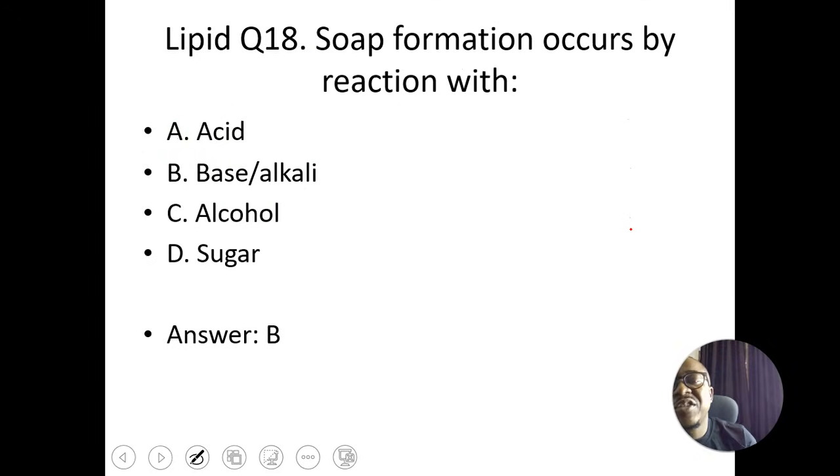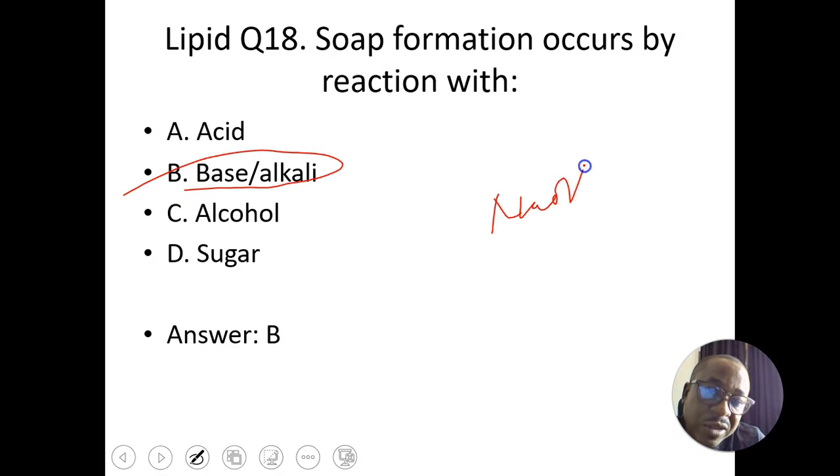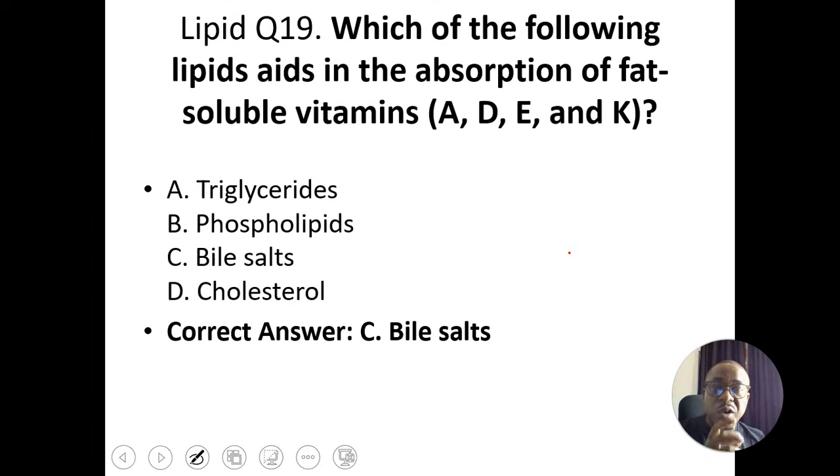Soap formation occurs by reaction with a base or alkali, usually sodium hydroxide or potassium hydroxide. That's what is called saponification. Which of the following lipids aids in the absorption of fat-soluble vitamins? A, D, E, and K are fat-soluble vitamins. So do we say triglyceride? Do we say phospholipid? Do we say bile salt? The answer is bile salt, because of course the function of bile is emulsification of fats for proper digestion and absorption of fats.